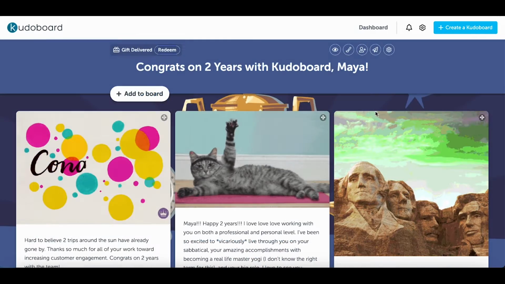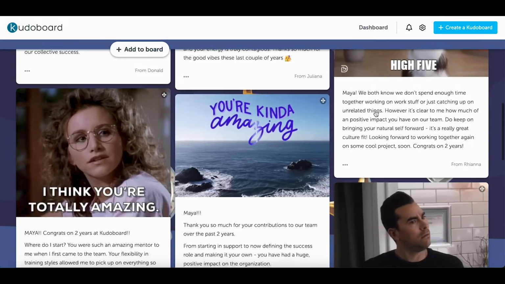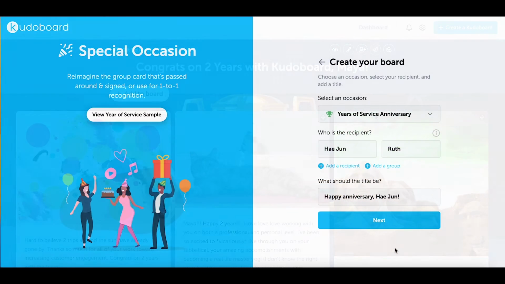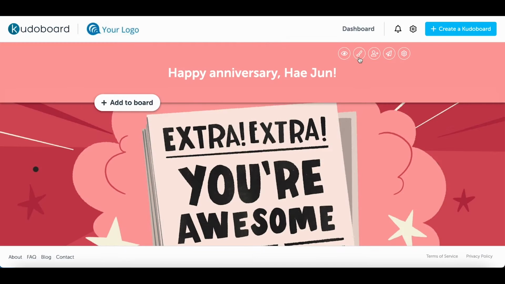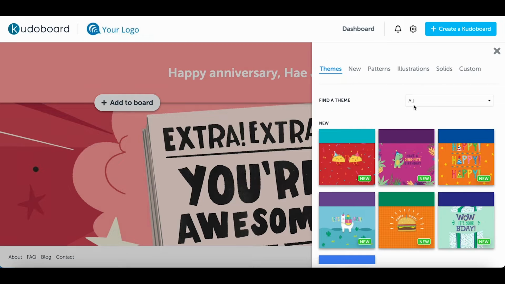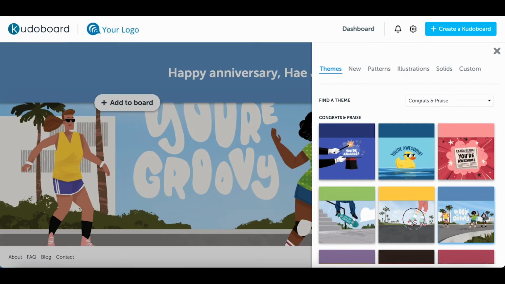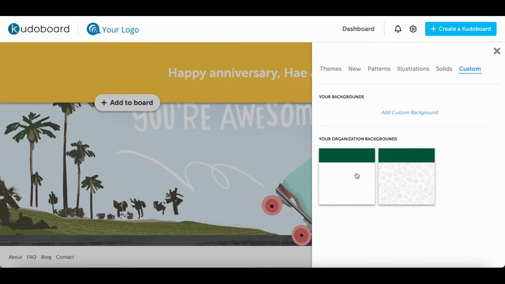For example, this board was put together by a team to help celebrate an employee's work anniversary. High-impact, quality boards like this can be created with a few simple steps. First, create the board. Enter the recipient's name, the board title, and proceed. Once you create your board, go ahead and select a background of your choice. We're always adding new art to choose from. As an admin, you can also add branded backgrounds for all users to choose from.